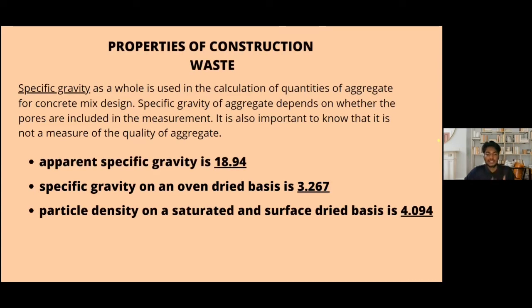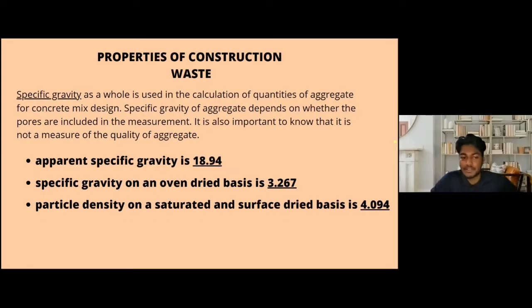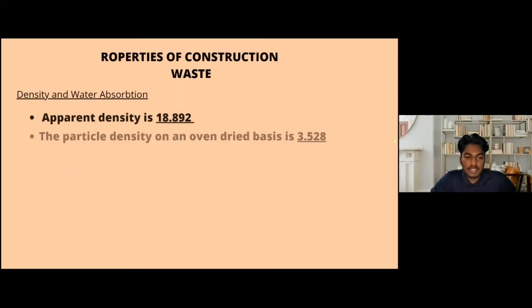Moving on, specific gravity. Specific gravity as a whole is a calculation of the quantity of aggregates in the mix design. It is also important to know the specific gravity as it is closely related to the density. The apparent, the oven dried, as well as the saturated and surface dried specific gravity have been calculated and are on screen now.